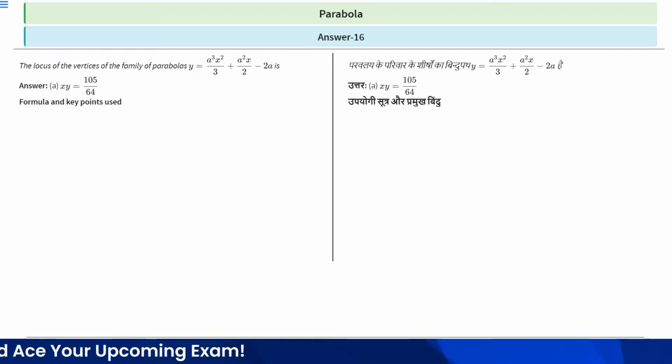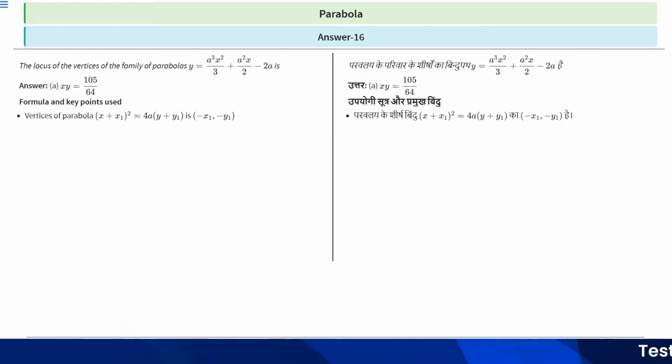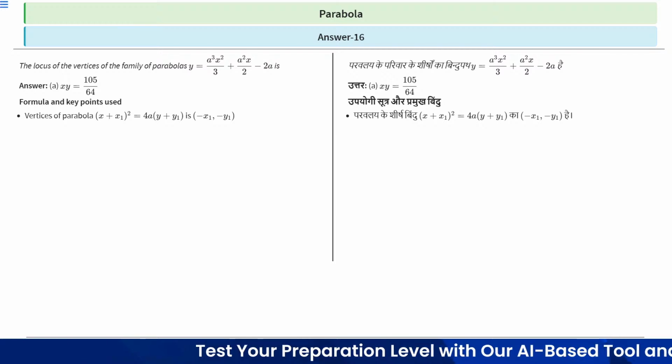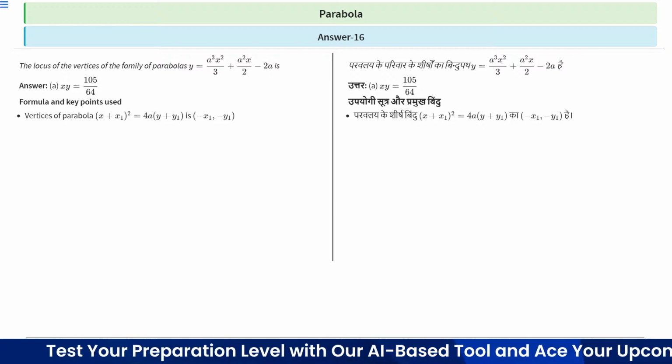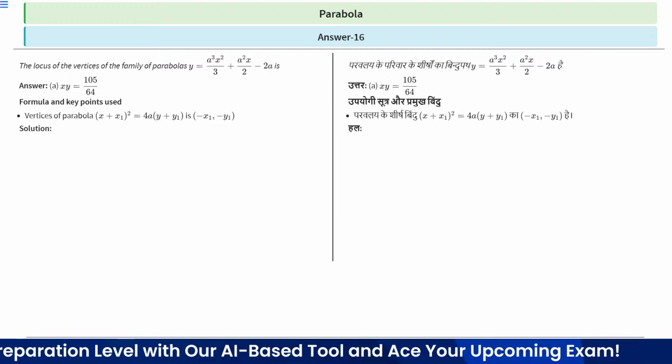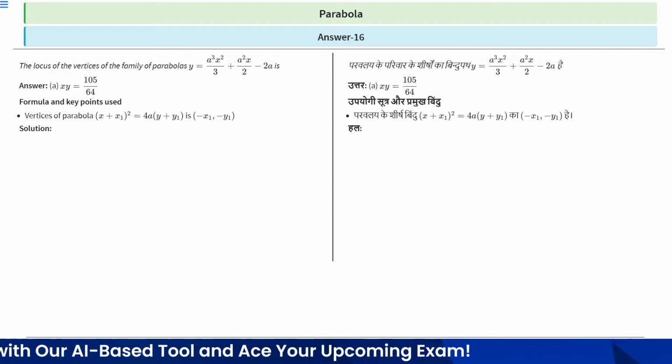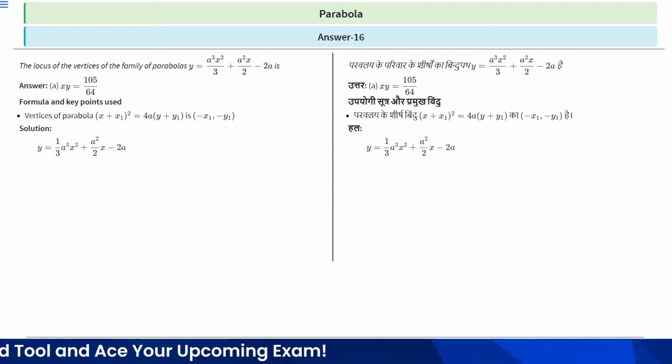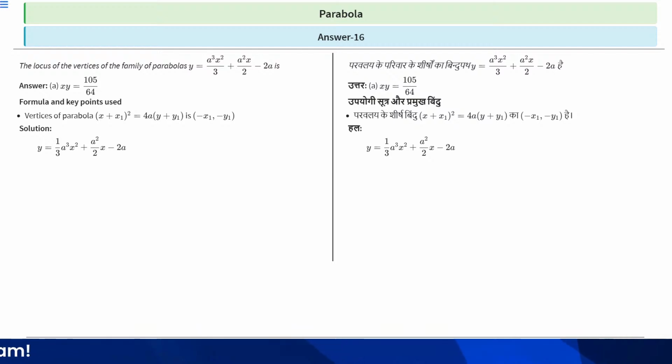See, the formula and key point we'll use in this question is the vertex of a parabola (x + x1)² = 4a(y + y1), which is (-x1, -y1), right? So we have the parabola y = (1/3)a³x² + (a²/2)x - 2a, right?